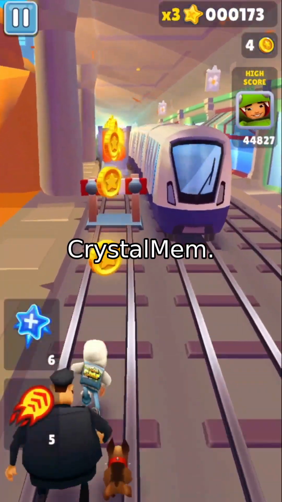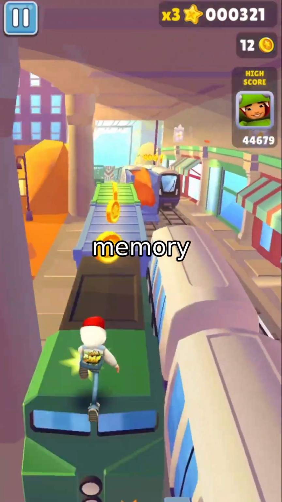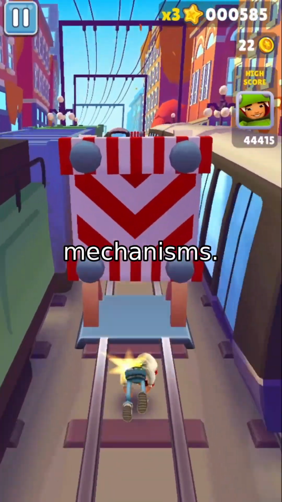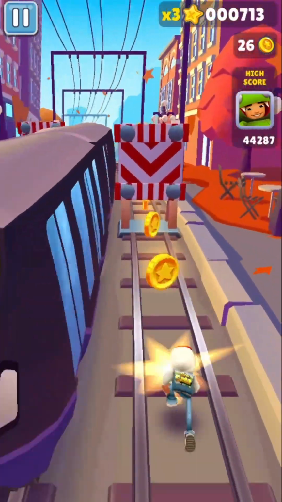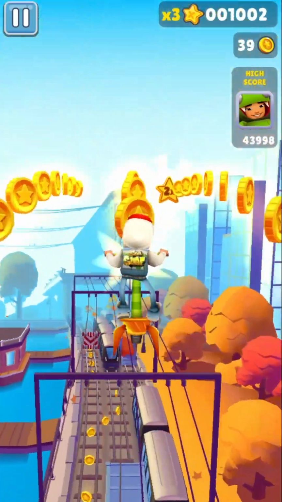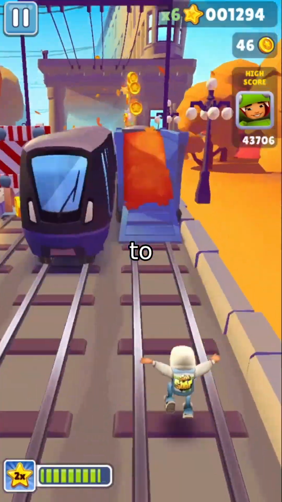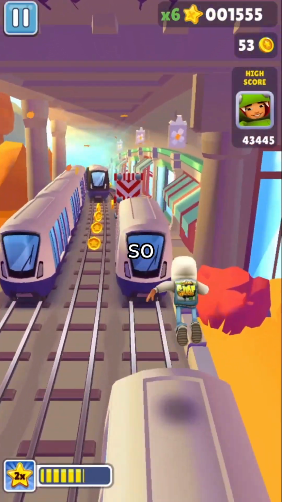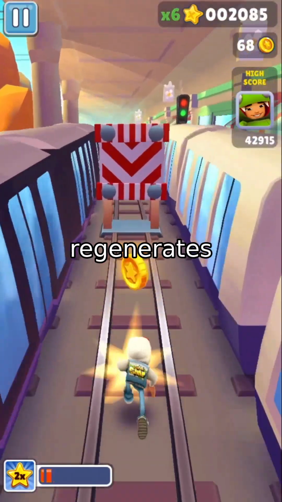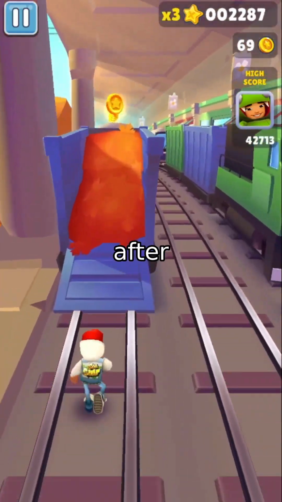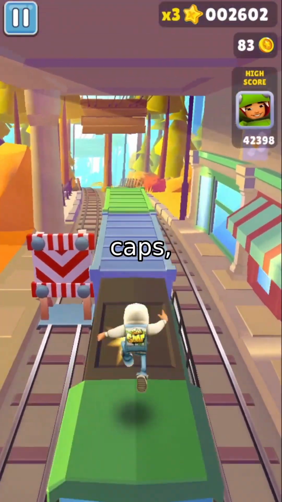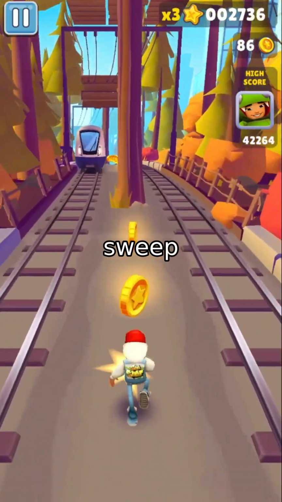That system is CrystalMem. CrystalMem operates as an elastic memory sidecar. It replaces deletion with reversible state assignment, driven by three coupled mechanisms. First, a four-state fidelity ladder that demotes and promotes entries based on crystallization energy. Second, an influence estimator that ranks entries by their actual contribution to task outcomes, coupled with a dependency graph so hub entries sync last. Third, a verified recrystallization pipeline that regenerates entries from stored residues and admits them only after passing an invariant check. All of this runs inside the serving path with explicit compute and byte caps, zero training, and a single sorted sweep per stage.